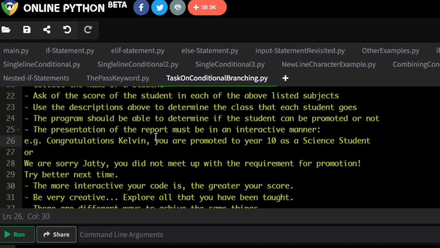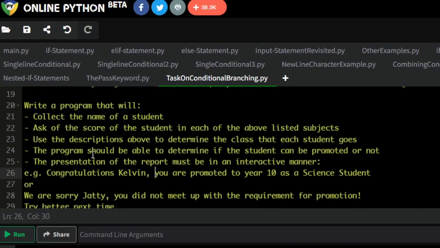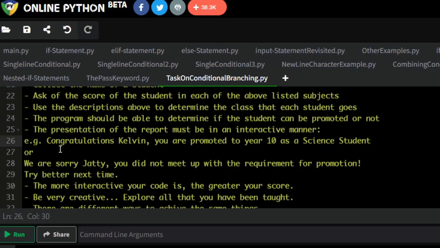Just contact me if you get hooked anywhere. I will explain it to you. Okay, so just do that, and you can add anything, just make it more interesting. I'm just giving you a guide on what the program is expected to do. Make it look professional, make it look detailed, make it able to catch all possibilities.